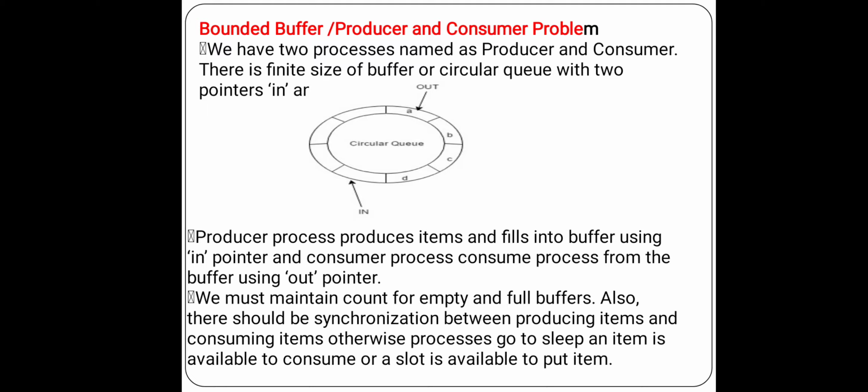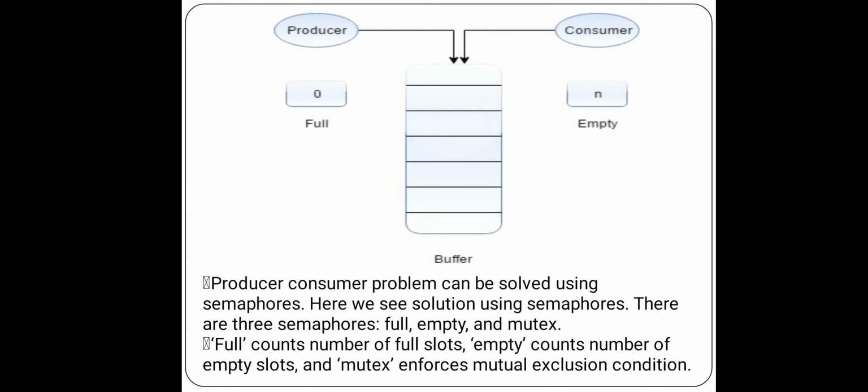Otherwise, a process goes to sleep until an item is available to consume or a slot is available to put an item. Suppose we have a buffer size of 10, so 10 items can be placed into the buffer.